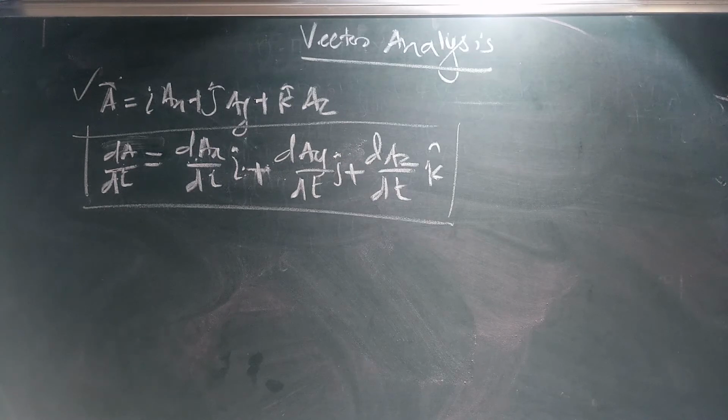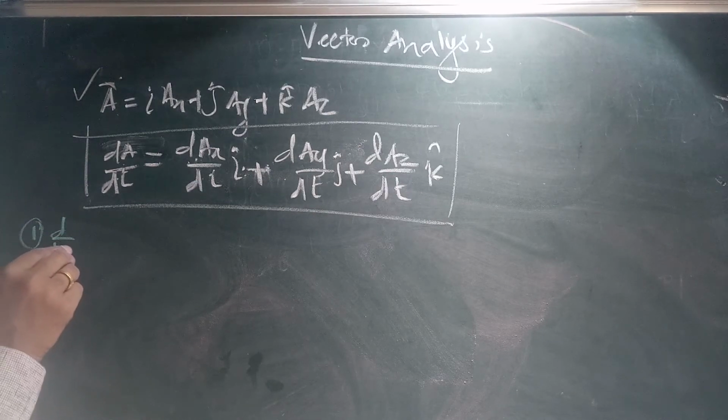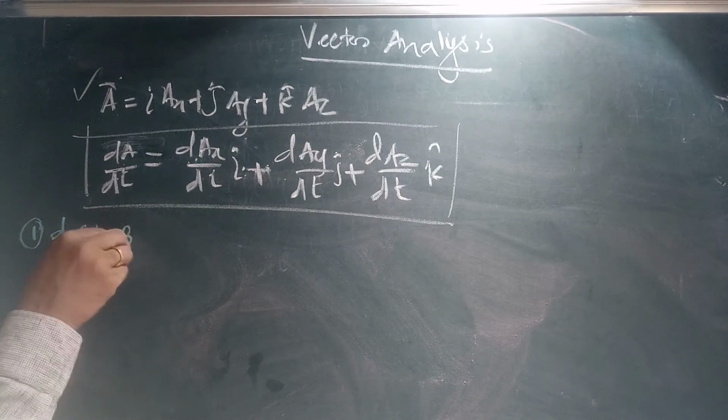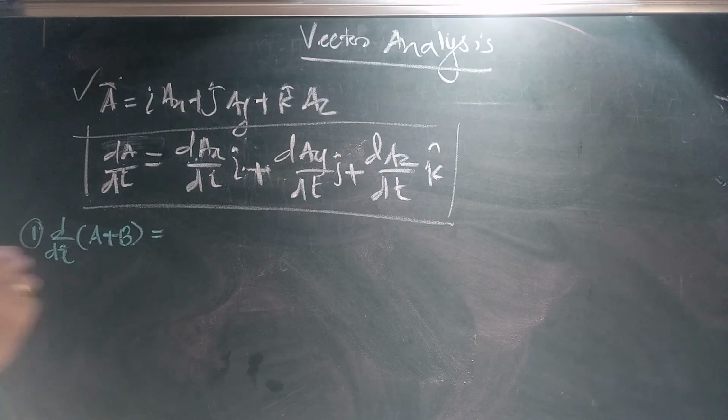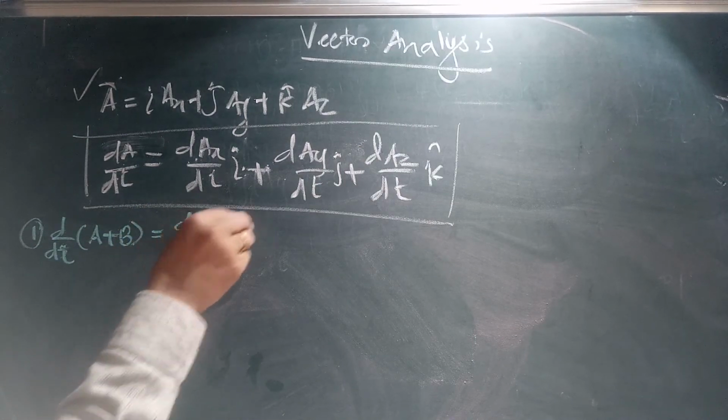Now there are some rules of derivatives. The first rule is d/dt of (A plus B), which is simply dA/dt plus dB/dt.